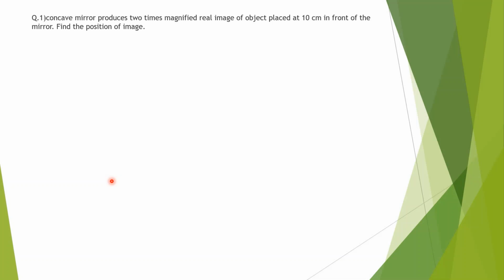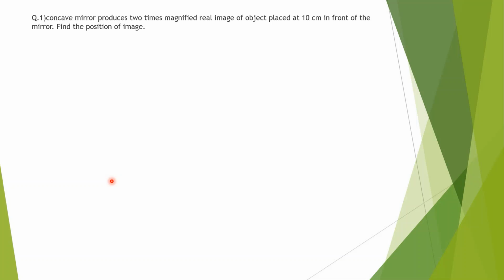If v is negative, obtained or given, in that case image will be real, and if it is real, then it will be inverted. First of all, mirror formula is 1 upon f equal to 1 upon v plus 1 upon u.